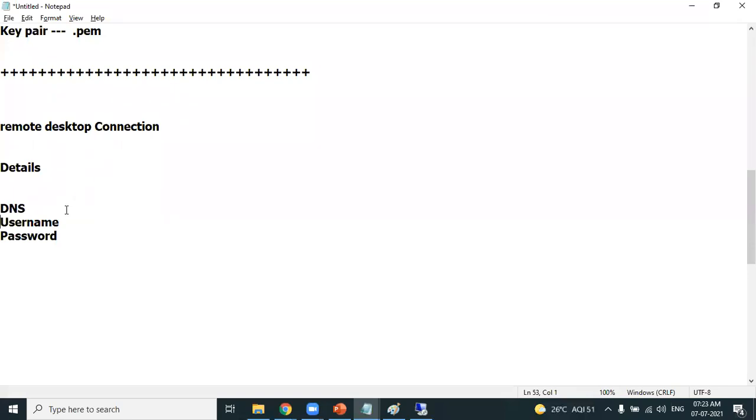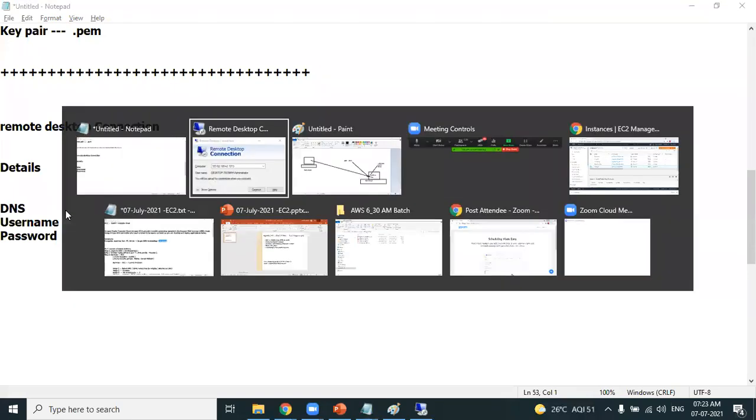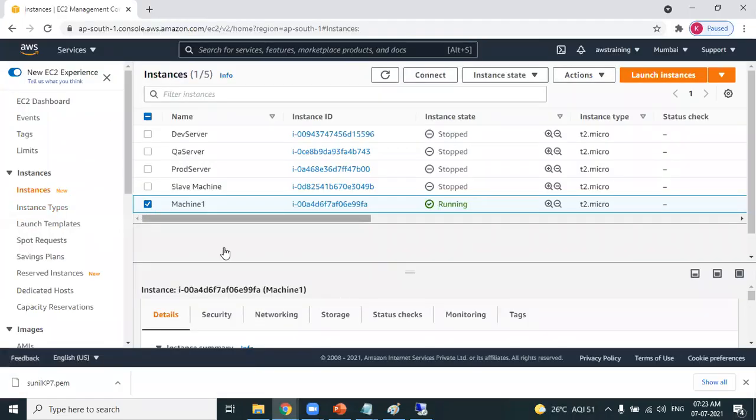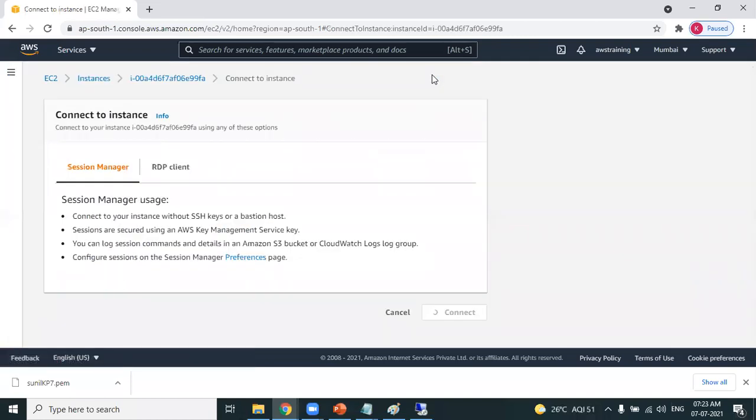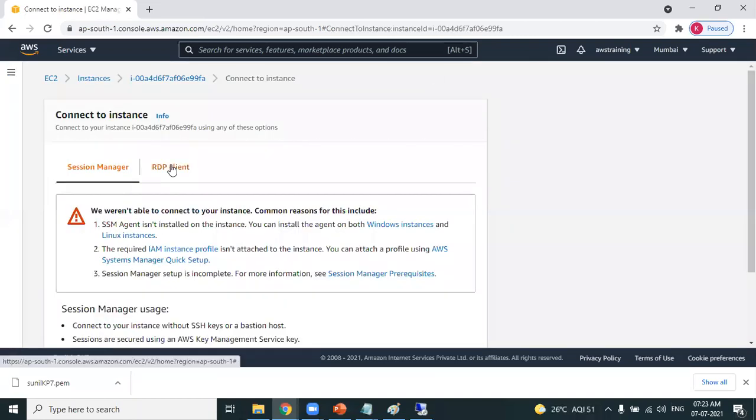Okay, Sunil, how can we get these details? Look at this, I'll show you. Go to the machine which you have created. This is the machine which you have created, and you want to connect to this machine. Select the machine whichever you want to connect, and you have a connect option here. When you click on connect, go to RDP client.